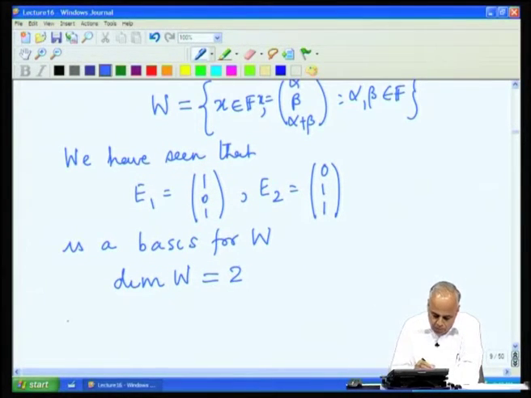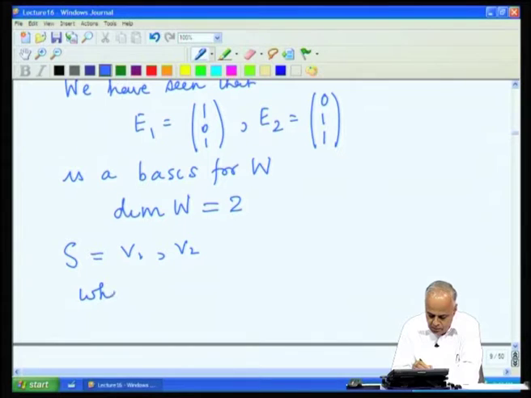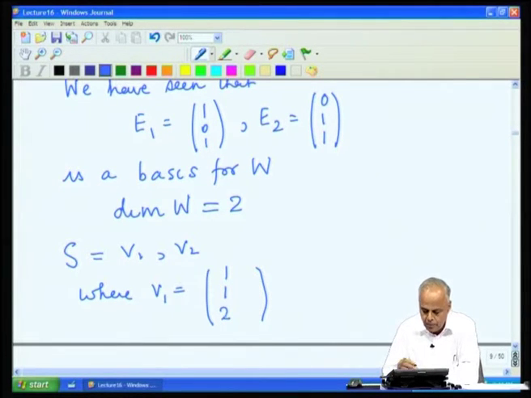Now, suppose I take the set S, which is V1 and V2, where V1 is the vector (1, 1, 2) and V2 is the vector (1, -1, 0).